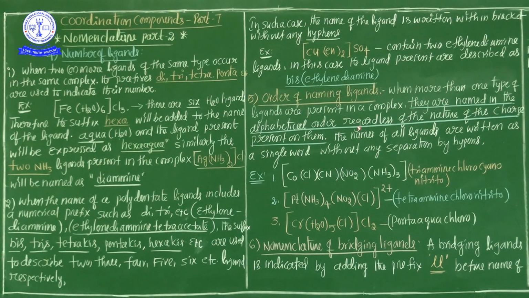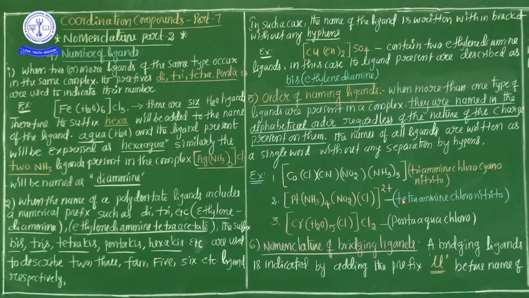The order of naming of ligands is applied for a complex that contains more than one type of ligand. If the complex has more than one type of ligand, we arrange the ligand names in alphabetical order regardless of the nature of the charge present on them. It is independent of the charge on the ligand. The names of all ligands are written as a single word without any separation by hyphens.